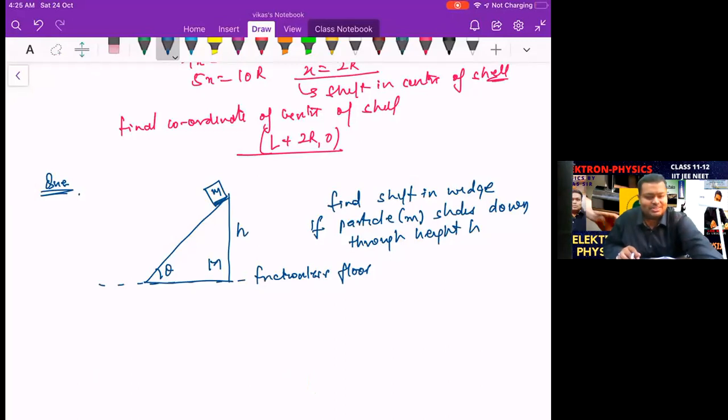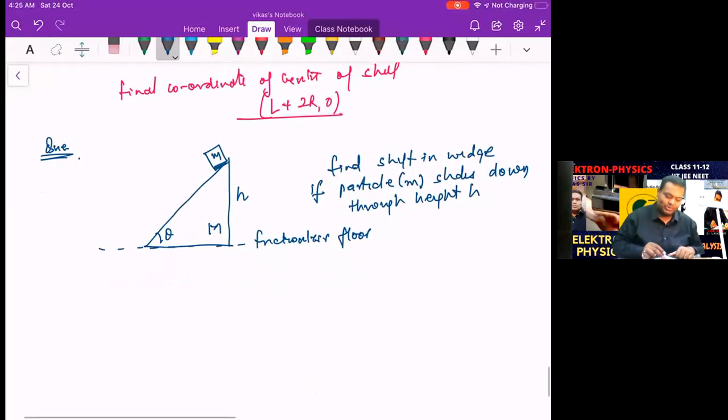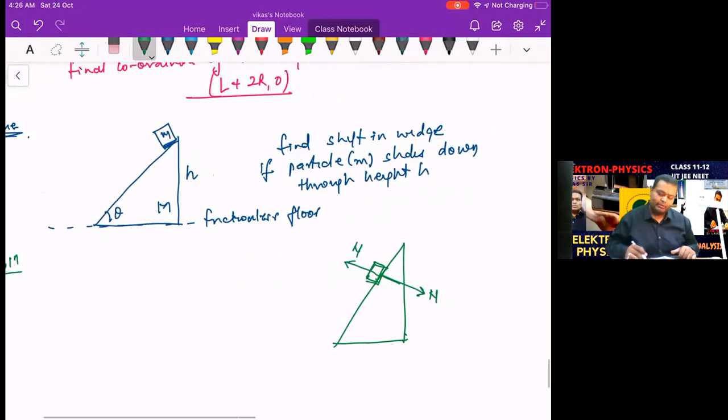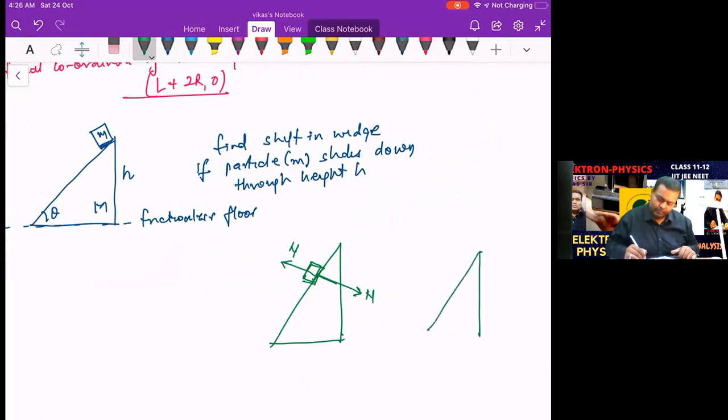It must charge. Okay, let's solve this question. What happens over here? First of all, let's see why the wedge should move. As the block moves here, there is a normal reaction on the block and a normal reaction on the wedge. When you check the free body of the wedge, this normal reaction has a component.